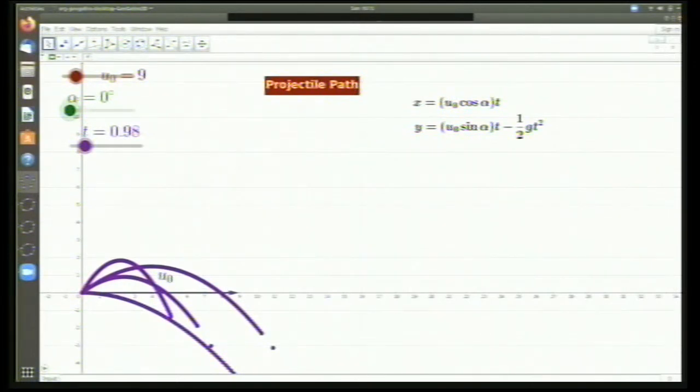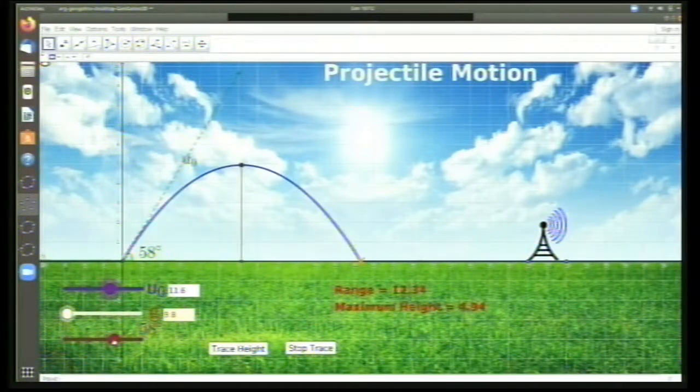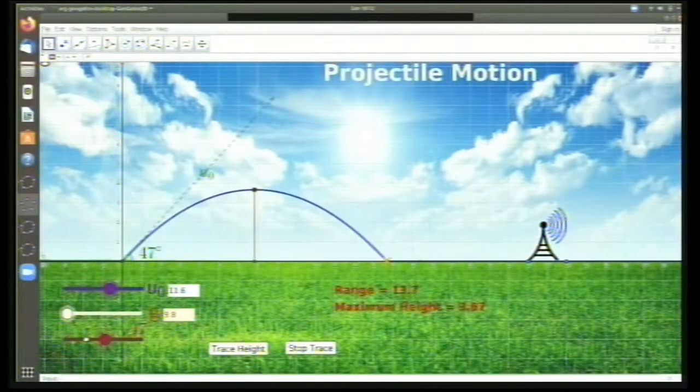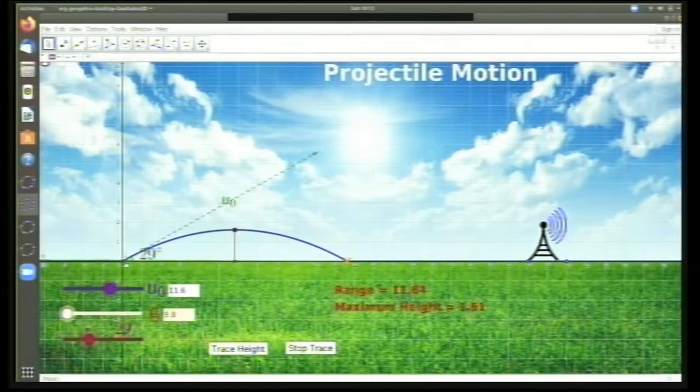Okay, now I have understood that the path is parabolic, so I have kept the parabola here. Okay, you can see that for different velocities, I'll have different parabolic paths, and for different angles, I'll have different parabolic paths. Okay, now we'll try to concentrate on a particular point called the range.